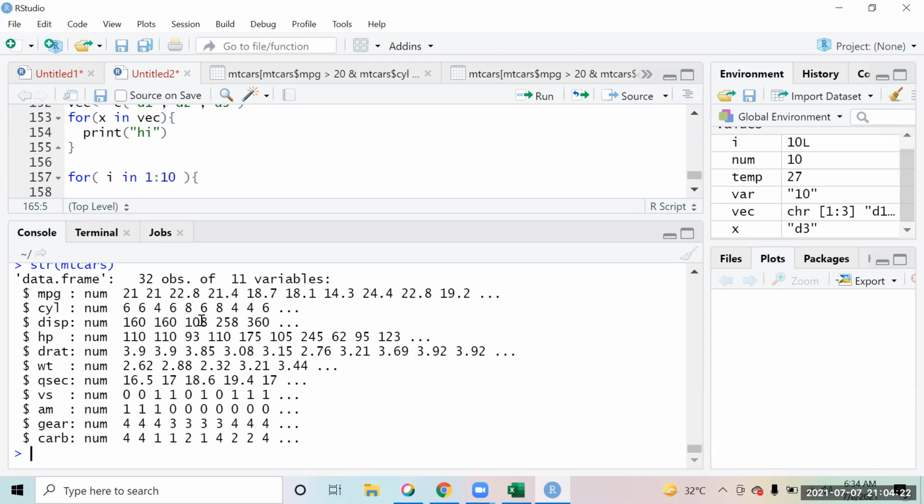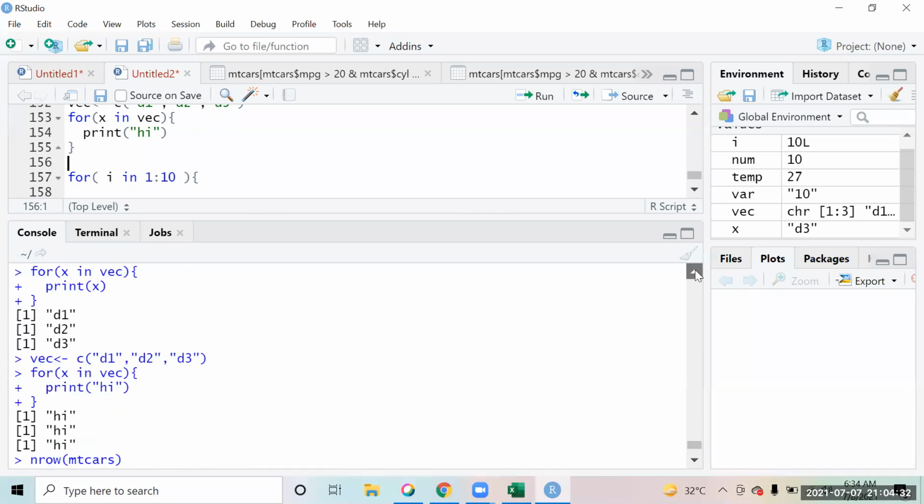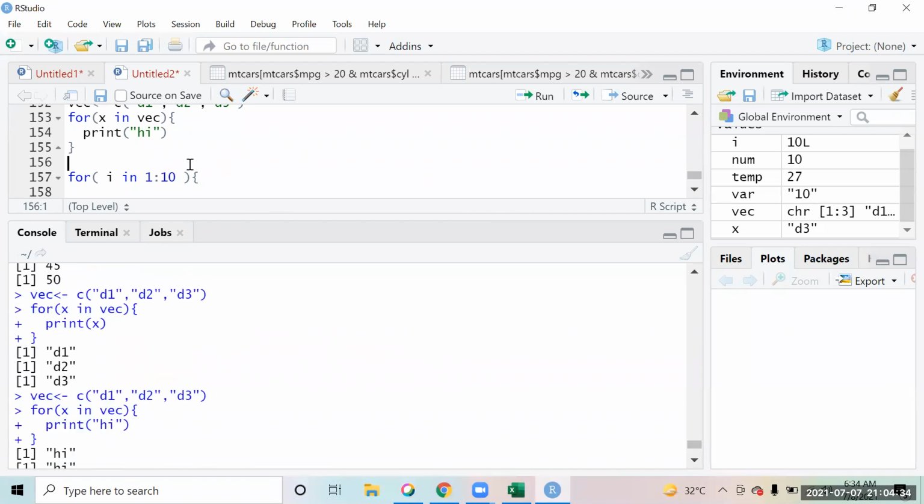And the view function is just to view whatever you require in a tabular format. By default, the output comes in the console window, which becomes a little messy to see. So to make it better, we use the view function to see it in a tabular format. Okay, got it. Maybe I can work on more data sets like mtcars. We can practice, and I hope I can get a better picture.